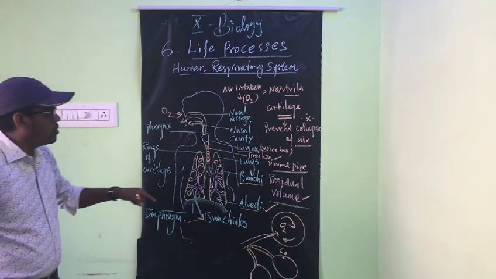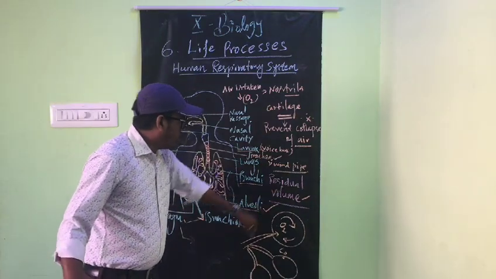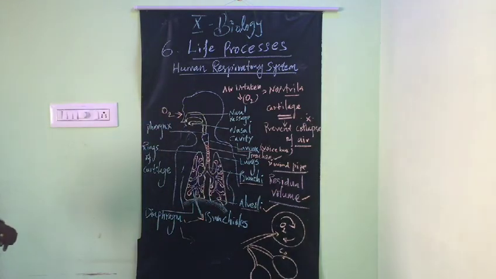Kindly make a note of the residual volume. What is the usage of cartilages? What is alveoli? What is diaphragm? Kindly take notes.